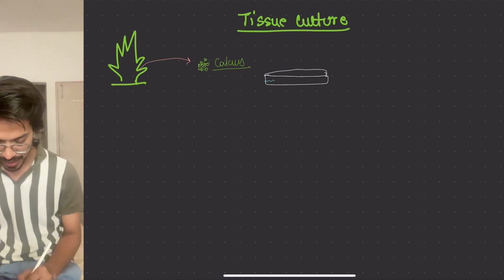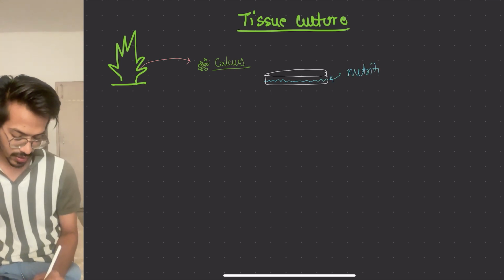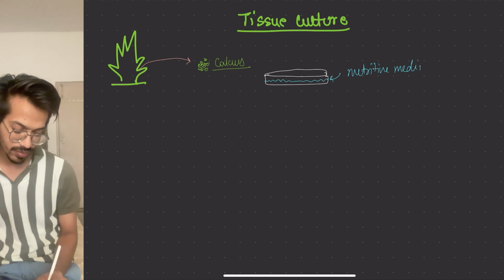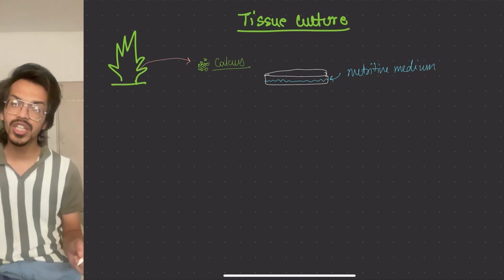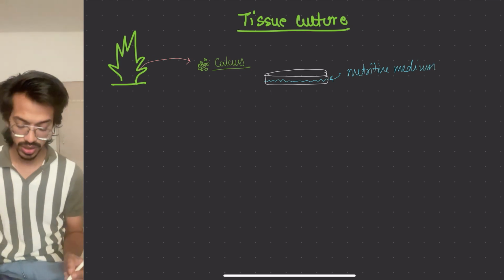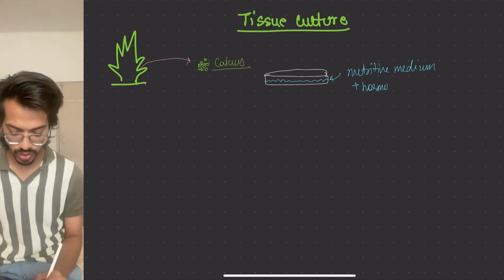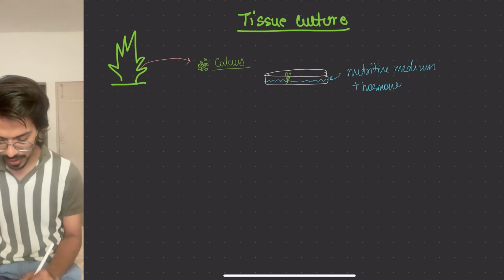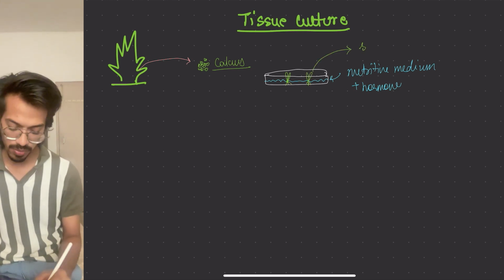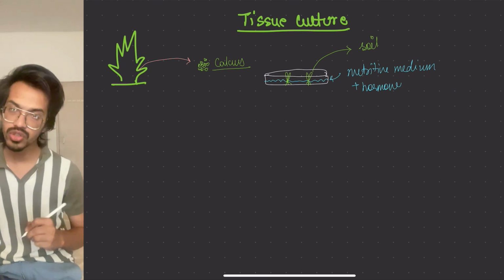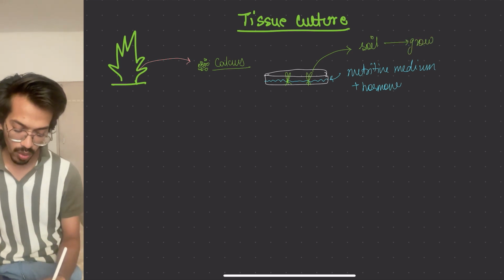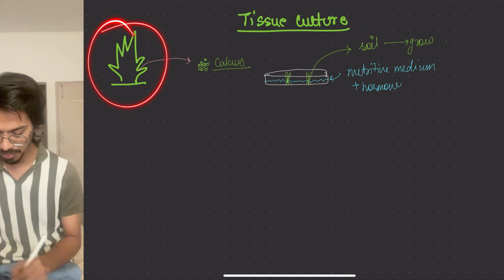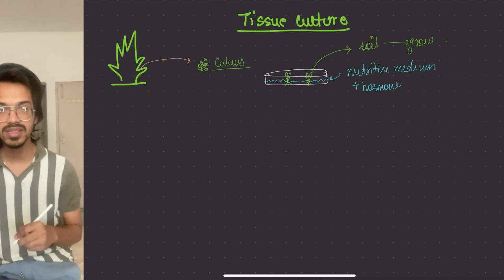In that medium I have given whatever nutritive medium is needed. Nutritive medium means your water, nutrients, whichever is required for plant growth, plus the hormones. So what will happen? These cells will make a small plant. These small plants are later put onto the soil and they grow into a plant with the same characteristics as this plant, because we have taken the cells of this one.